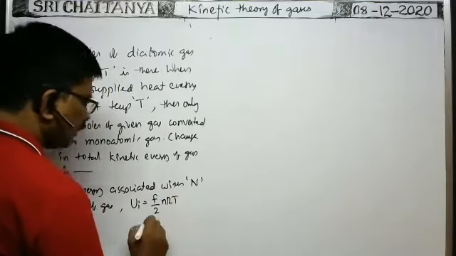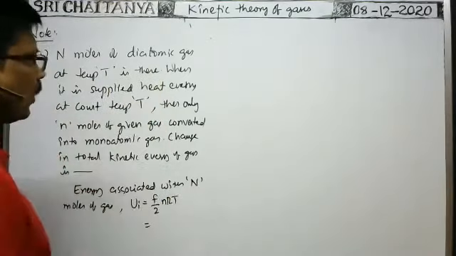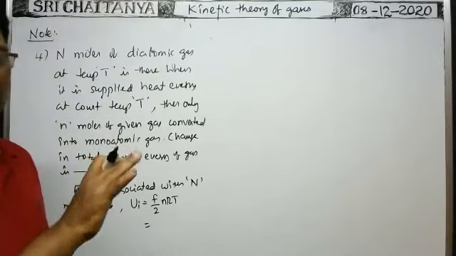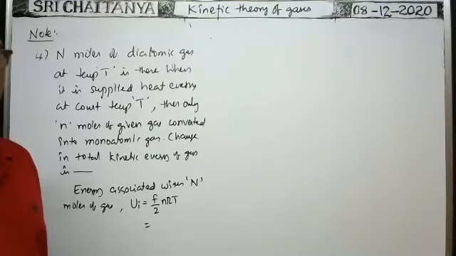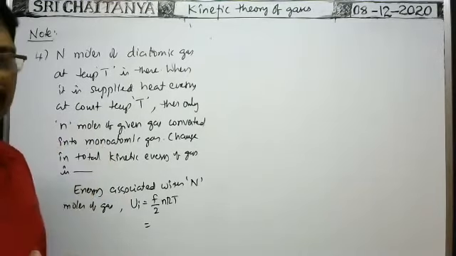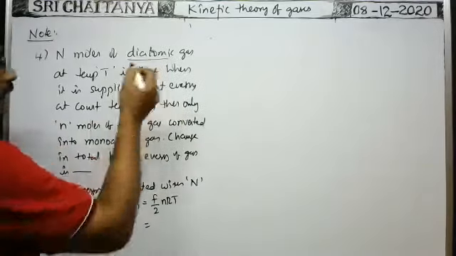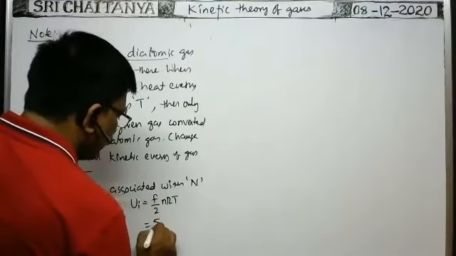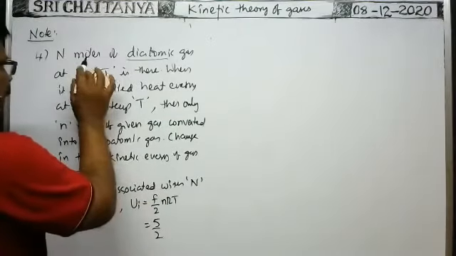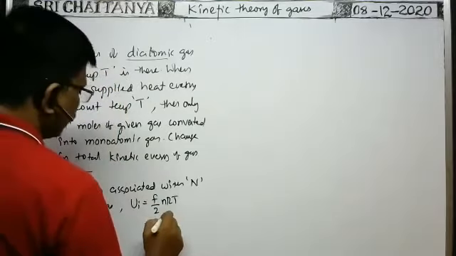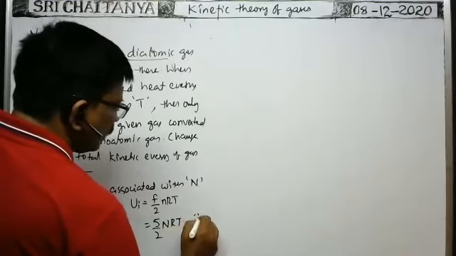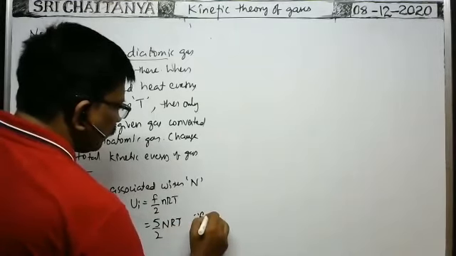This is the formula, no? That is equal to, F means, for diatomic gas, what is the degrees of freedom? It is not mentioned that it is high temperature. That's why it is normal, low temperature only. So what is the degrees of freedom for diatomic gas? Initially we are having diatomic gas only. 5. Okay, very good. So 5 by 2 into the initial number of moles, capital N, into R into temperature T, since F is equal to 5.